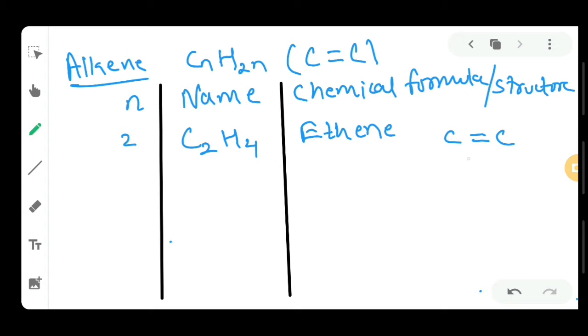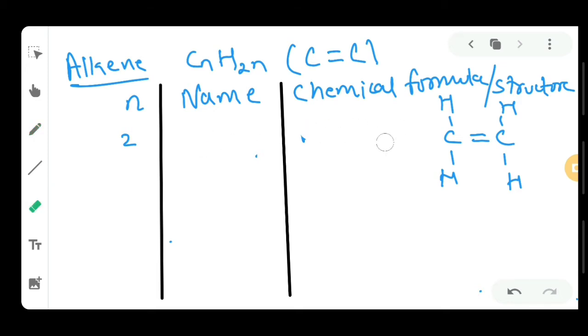On the left side of the carbon atom there are two covalent bonds present, so two hydrogen atoms can come. In the same way, on the right side two hydrogen atoms can come. So it is C2H4. Actually I have just reversed the name and chemical formula, so I will correct it. The name is ethene and the chemical formula is C2H4, and you can see the structure is like this.